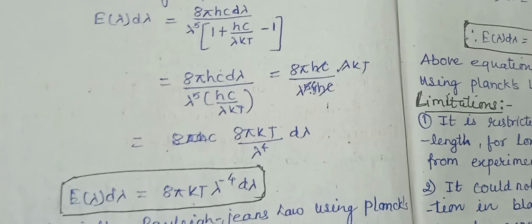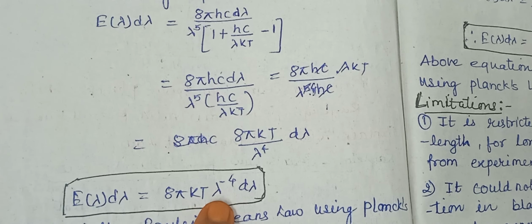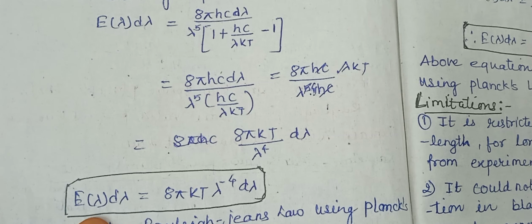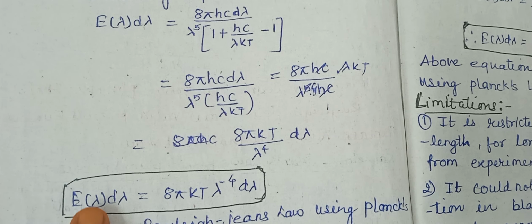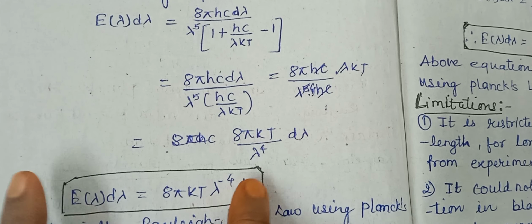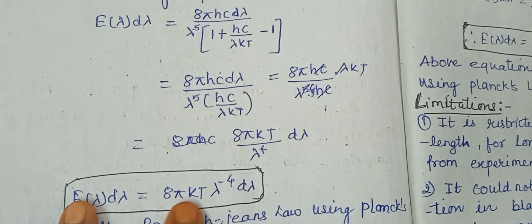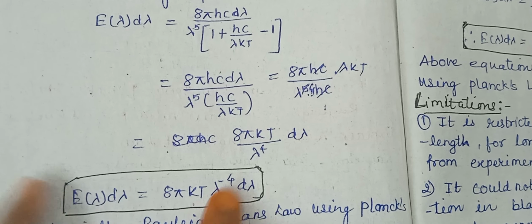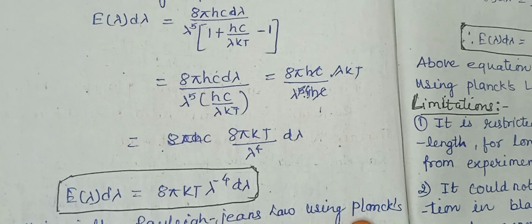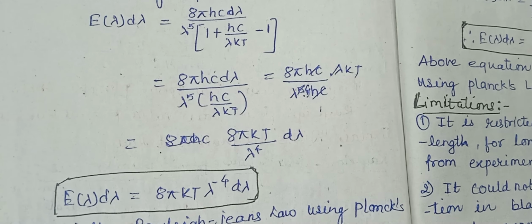From this law it is pretty obvious that for higher wavelength intensity will be low. This law indicates the relation between intensity and wavelength. Okay, now this is the Rayleigh-Jeans law using Planck's law.